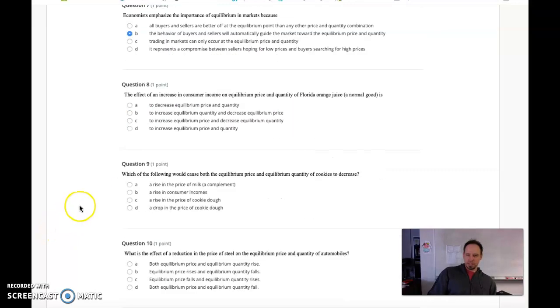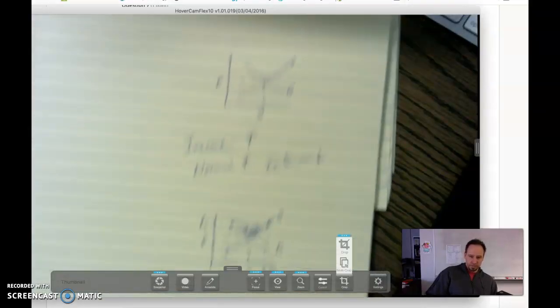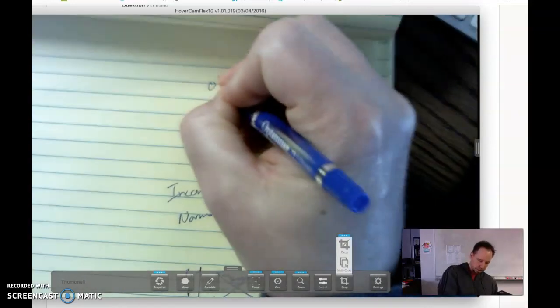Number 8, the effect of an increase in consumer income on equilibrium price and quantity of Florida orange juice, a normal good. All right, for these questions, the more commonly missed ones, I want you to use the supply and demand model. This is going to be very helpful as you try to navigate these. So it says the effect of an increase in consumer income on equilibrium price and quantity. So we come down here.